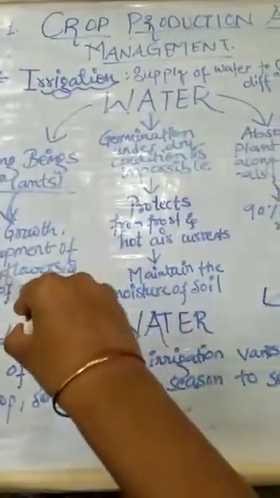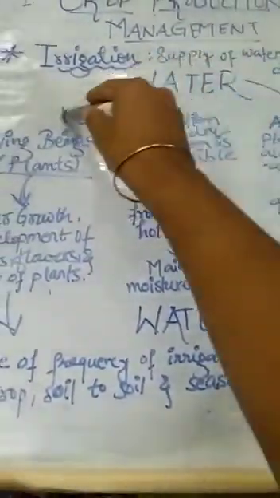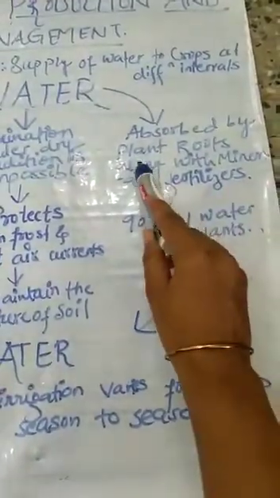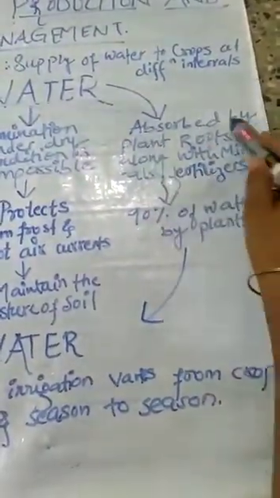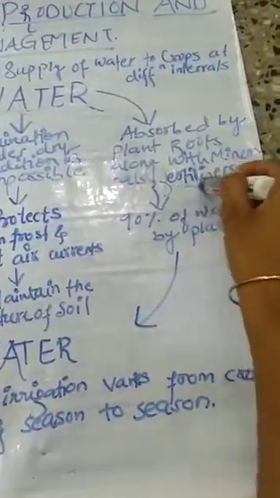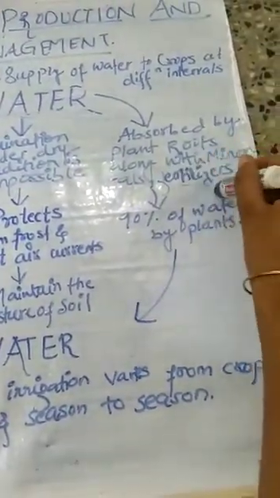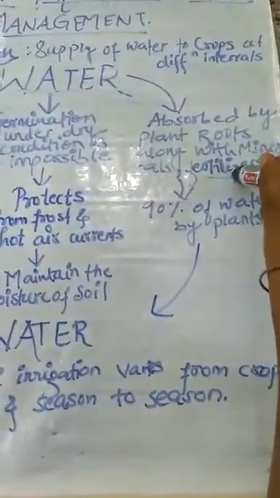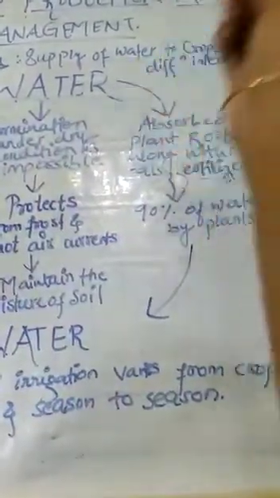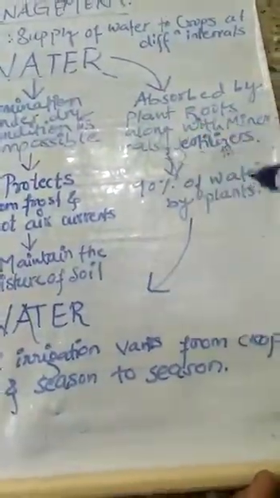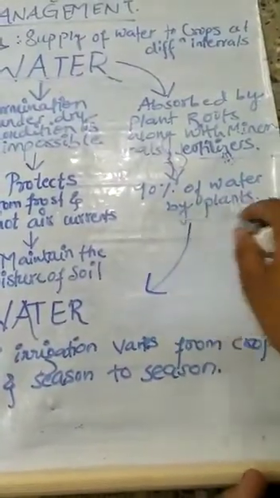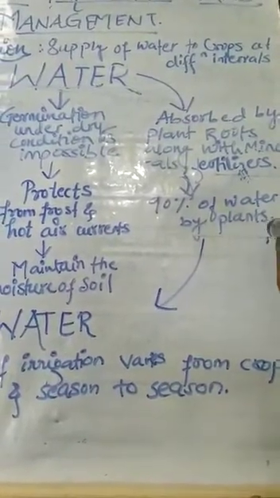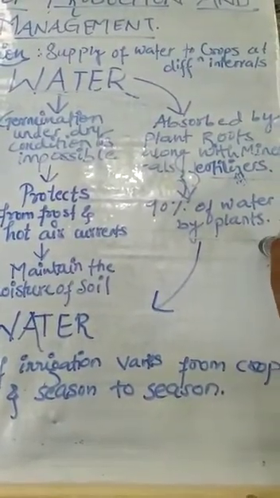Okay, so this water which is taken by all living beings, or by the plants, is absorbed by the plant roots, and along with this water they also absorb what? Minerals and fertilizers, that is, the different manures, fertilizers and minerals which are in the soil. Those are also absorbed by the plants with the help of what? Water. We have already seen that 90% of water is used by the plants. Water is a very essential factor for the plants to grow healthy and to develop the fruits, the flowers and the seeds.